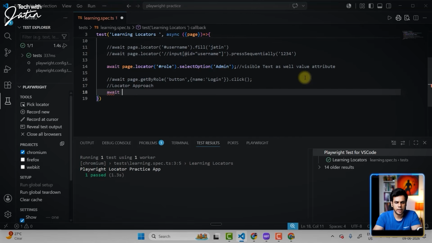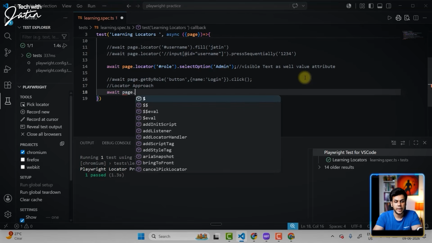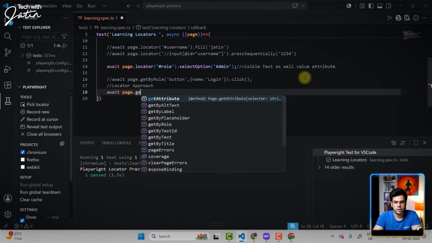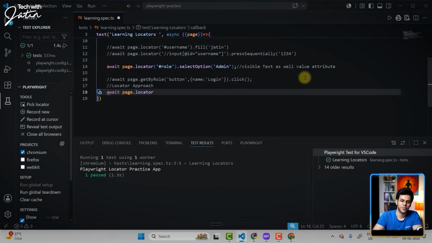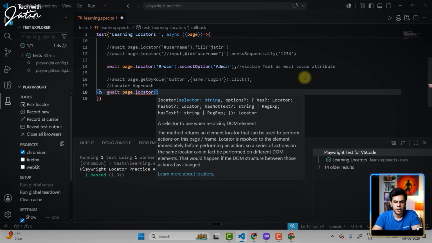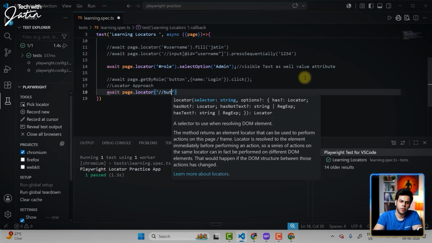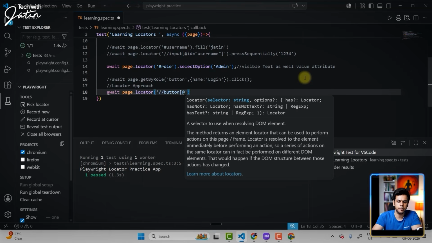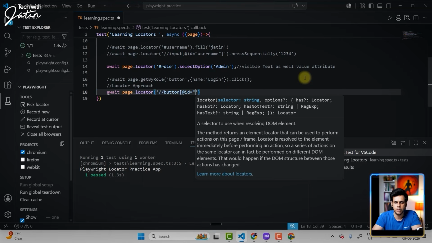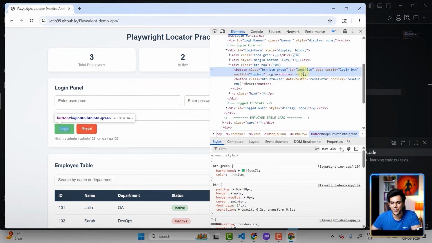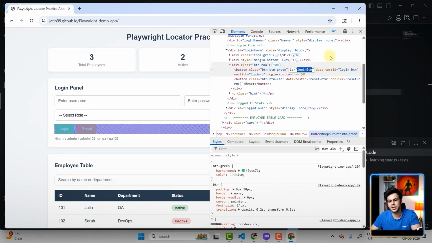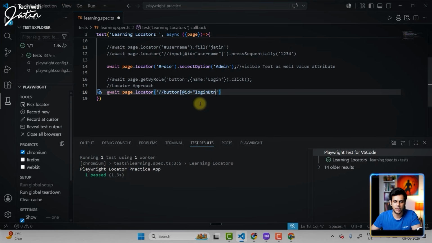And that is simple, guys. I can simply say await page dot get, not get, locator. And over here, you give the locator. Now, what do you want? Do you want to pass XPath? Let's go with XPath. Find anywhere on the page button that basically has an attribute ID whose value is going to be, which I forgot. I can quickly check over here. What is the value of this particular ID attribute? It is login button. I'm going to copy this. I'm going to paste it over here.